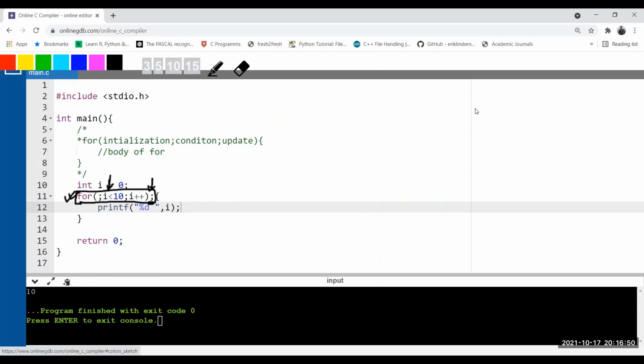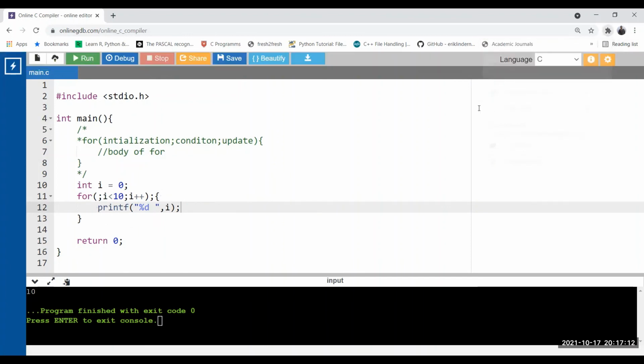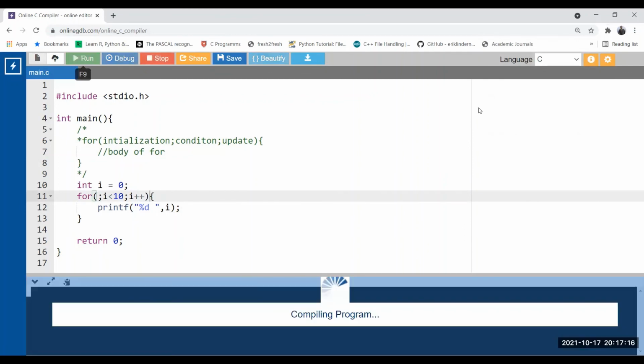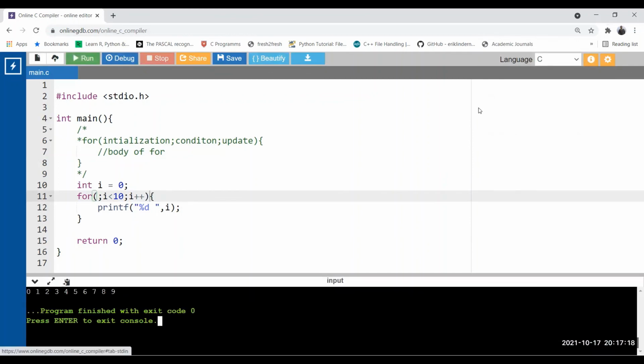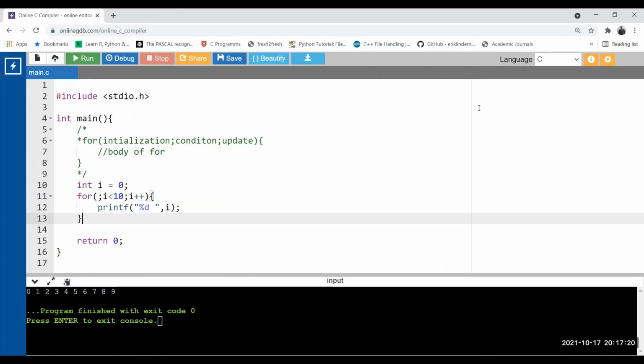So now the statements that you have written after the semicolon are not the body of the for loop. They will be treated as outside of the for. That's why this line is executed only once. If I remove this semicolon, it will print 0 to 9. Let me show you. I'm removing the semicolon. Execute this line. 0 to 9. So now 10 is not printing. I'll get the 10 outside of the for loop.